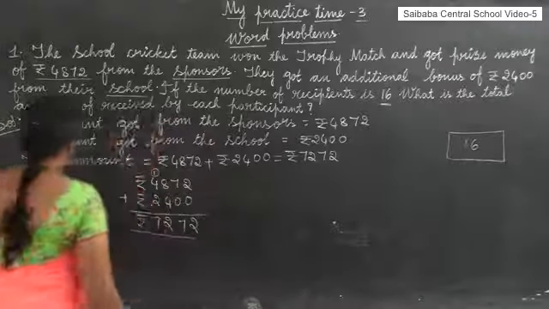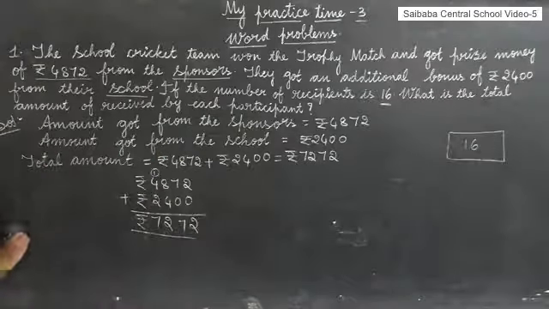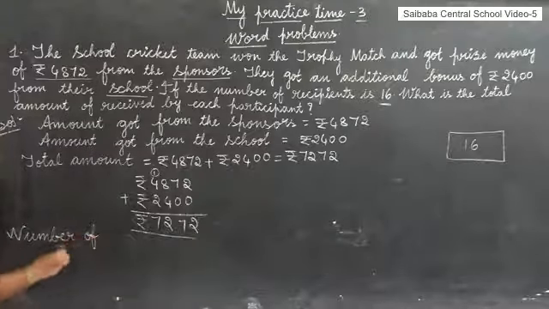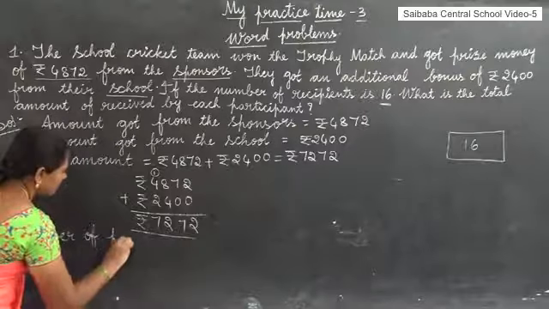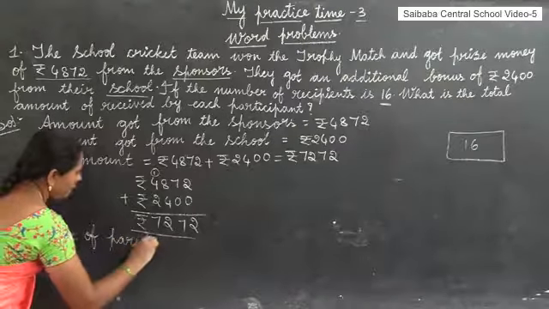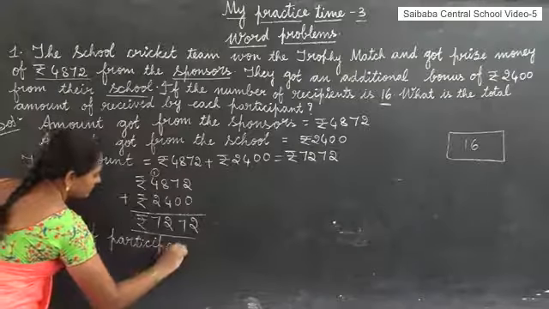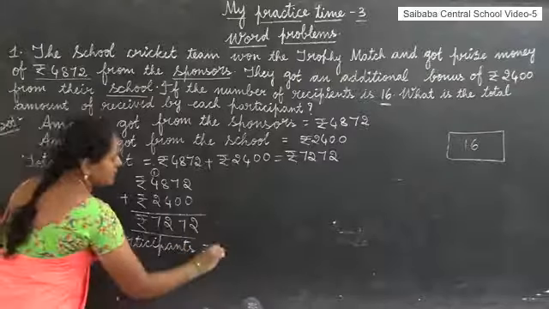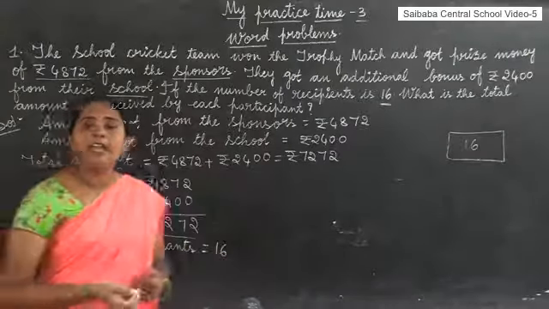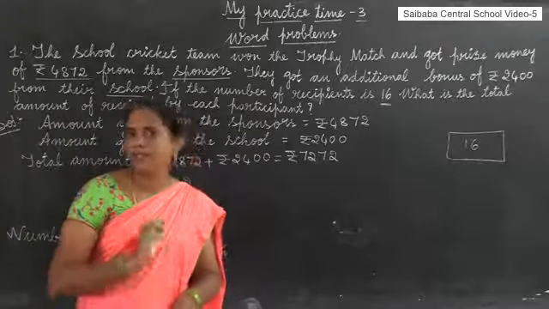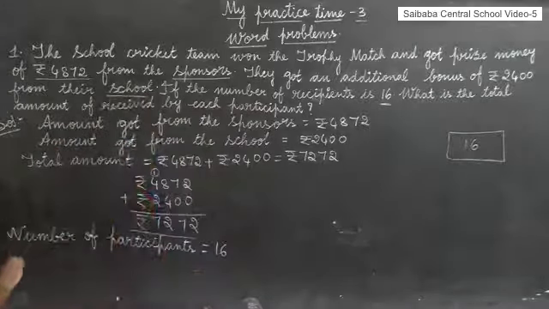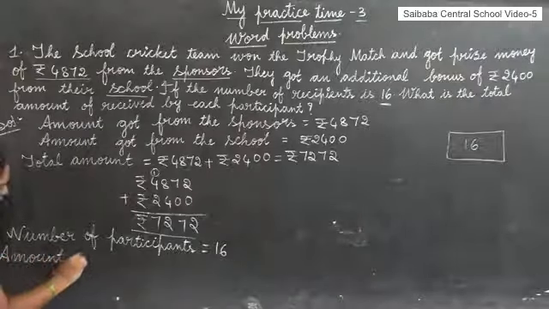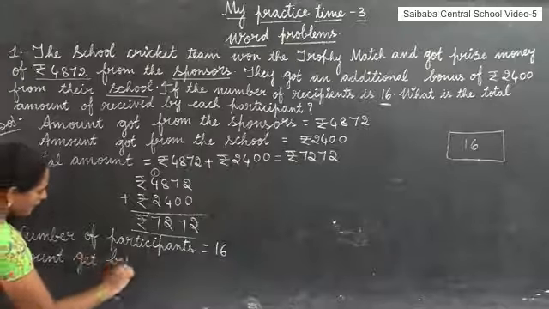Okay, now write number of participants. How many participants are there? Good, 16 participants. Now what do we have to find? The amount got by each participant we have to find. So amount got by each participant equals